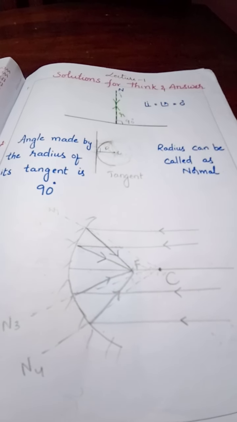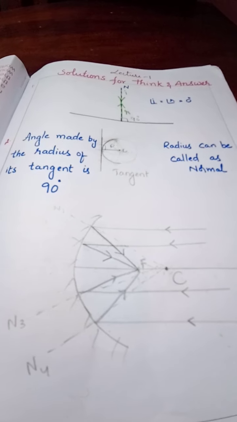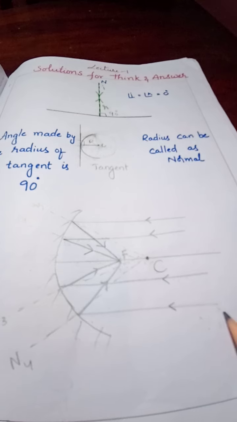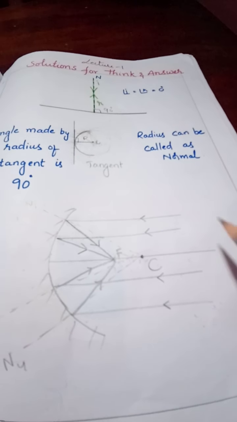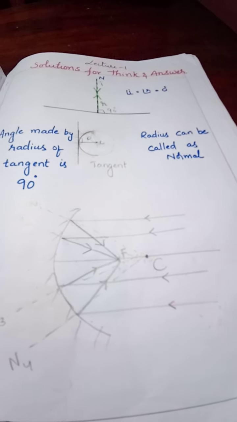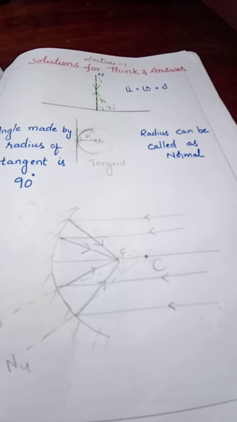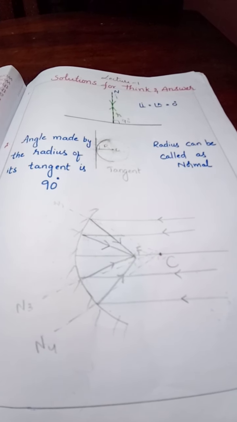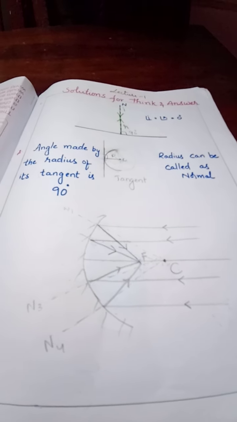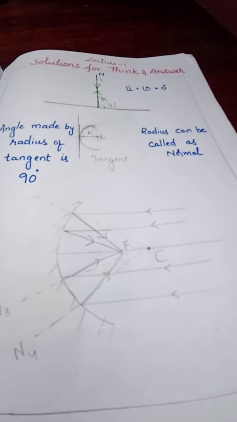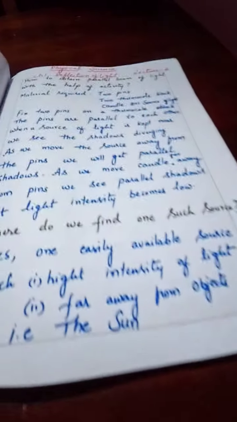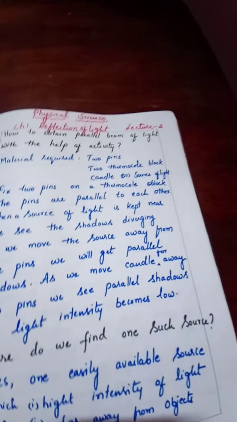So these are the solutions for the previous lecture homework. Let's start today's class with the last solution. Here you can see a parallel beam of light. And the next topic is how to obtain a parallel beam of light practically or experimentally. Very easy question this is. To do this activity, we require some materials. Let us see the question.